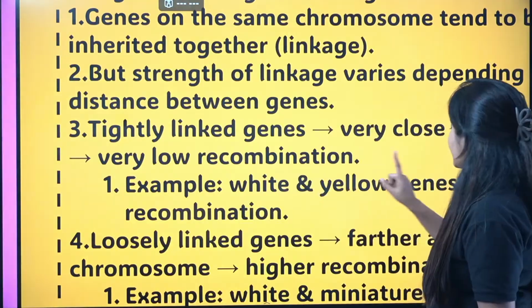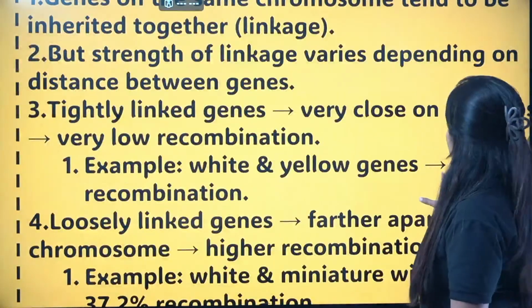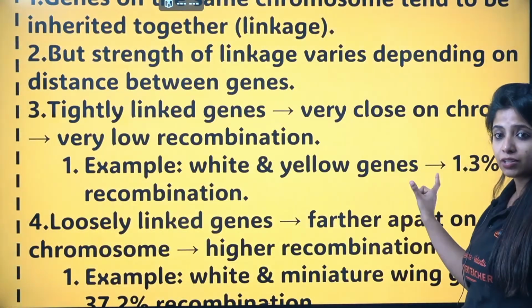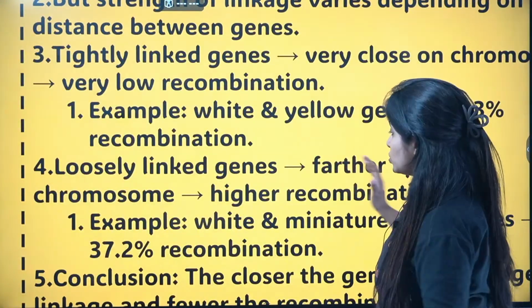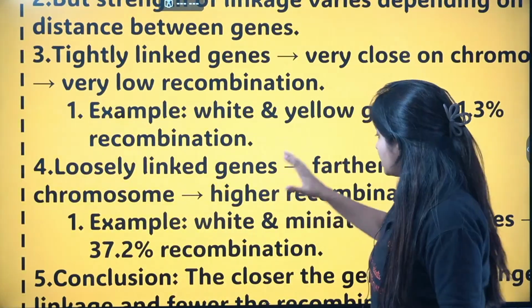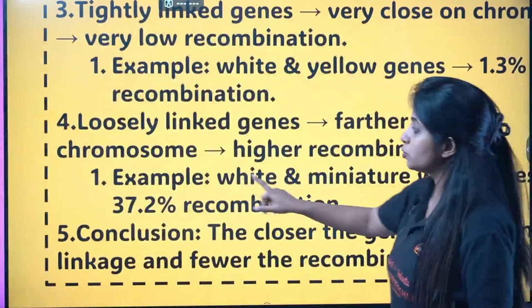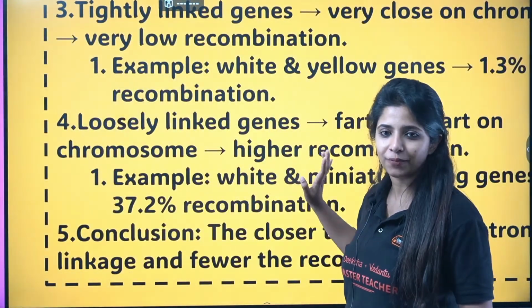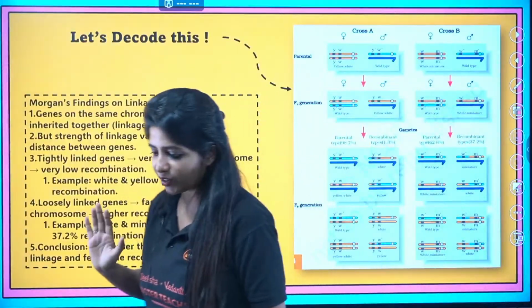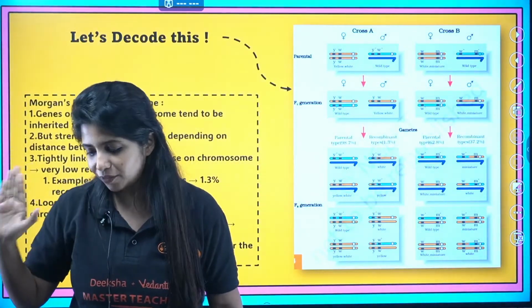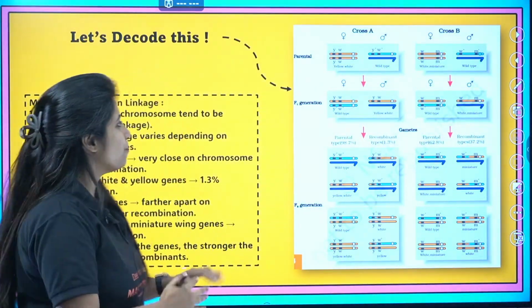Example, white eye and yellow genes. They show 1.3% recombination, which means they are tightly linked. Loosely linked genes are farther apart on the chromosome, with higher recombination. Example is white and miniature wing genes, they show 37.2% recombination. So the closer the gene, the stronger the linkage and the lesser the recombination. That is the basic rule, and this is very, very important.